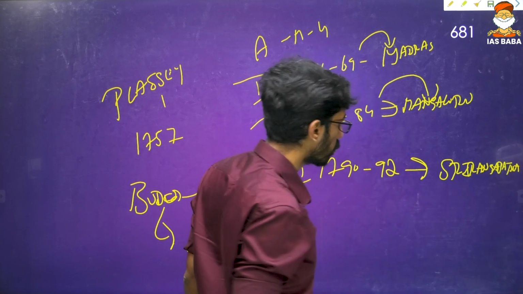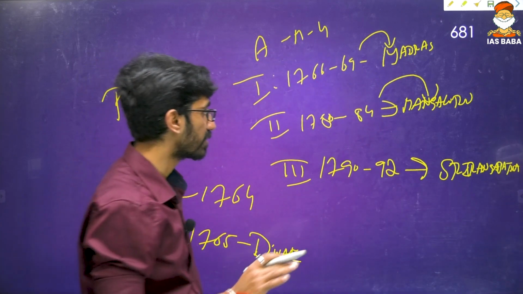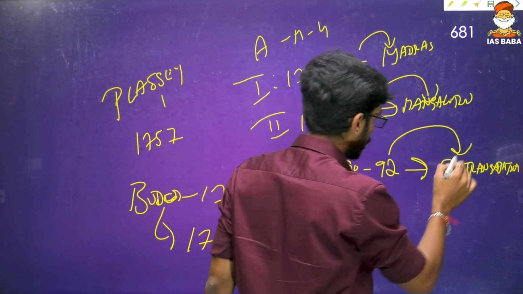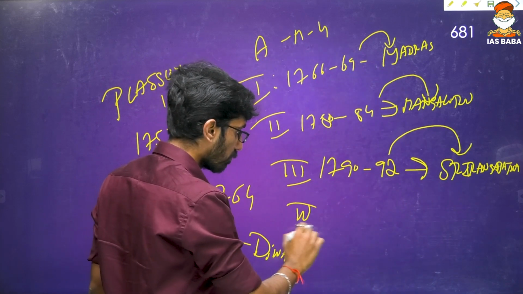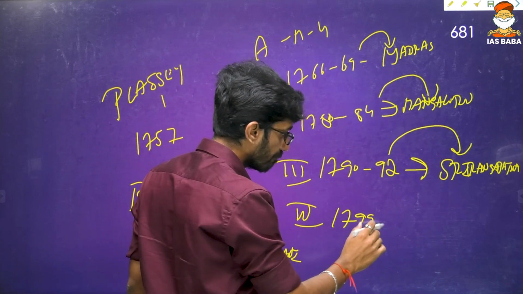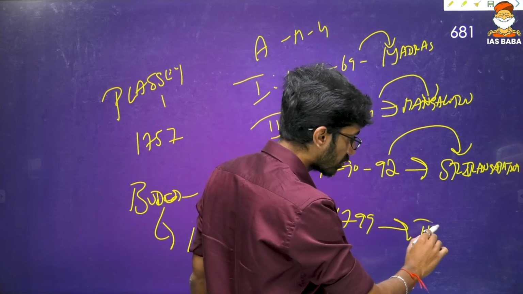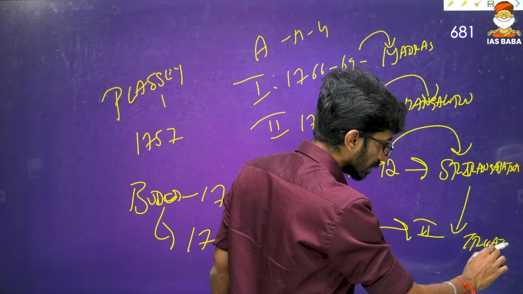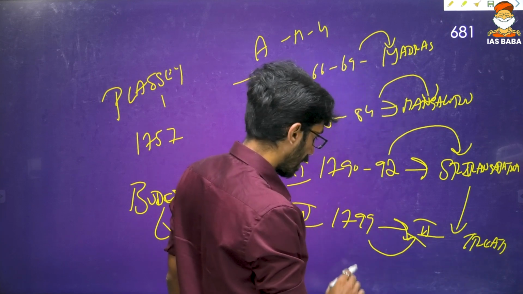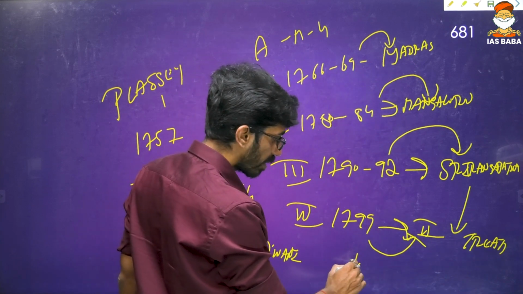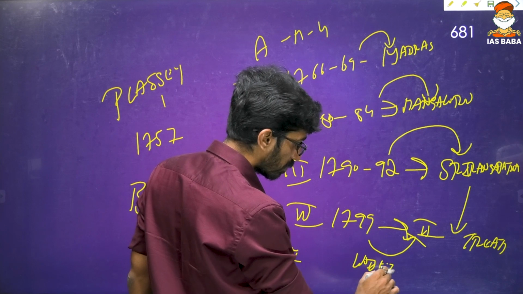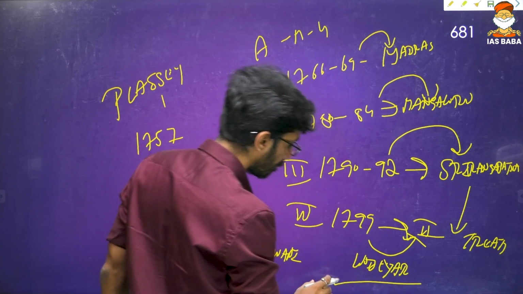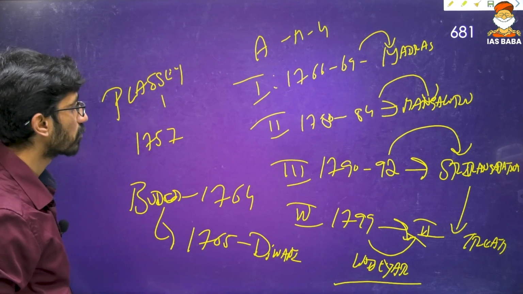Because no questions about wars have been asked, but still this is a summary of that one. This is quick revision. 1792, and again fourth war 1799, and that is the second Treaty of Srirangapatna, again 1799, and Tipu Sultan got defeated. The Wadiyar family was restored, that is the Mysore Wadiyars we are talking about. So this is one of the wars we can talk about.